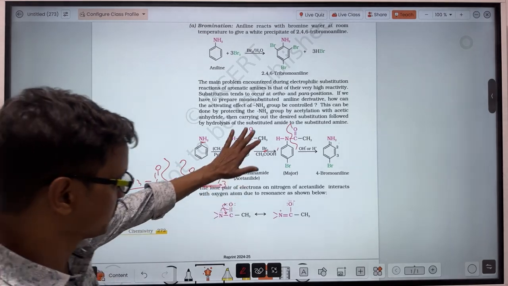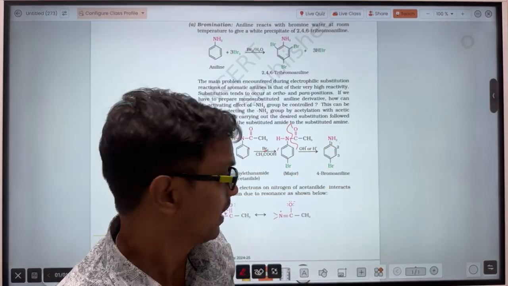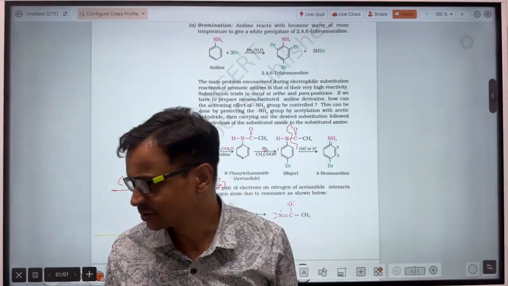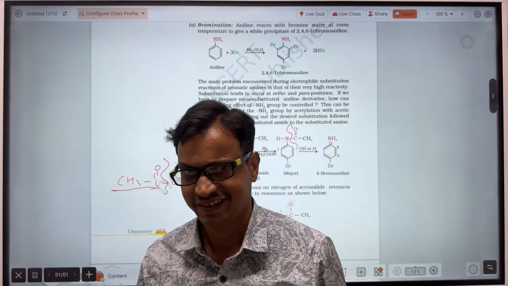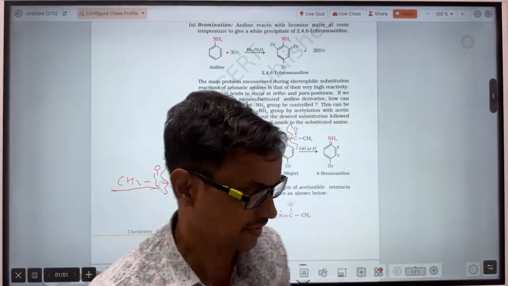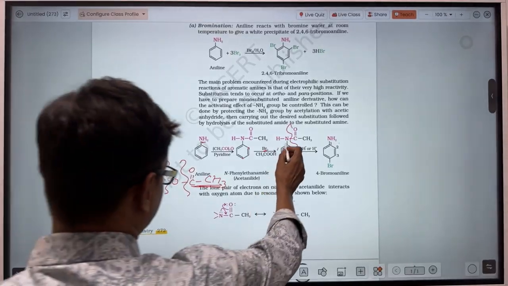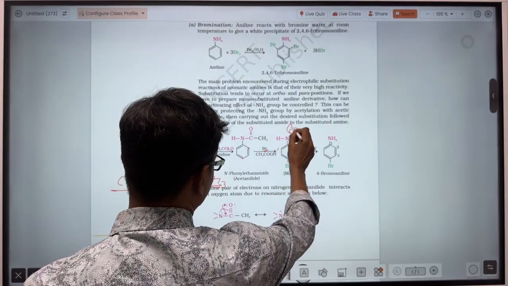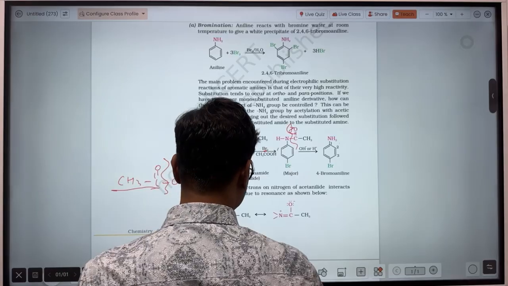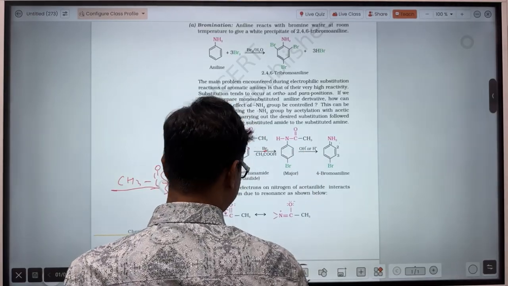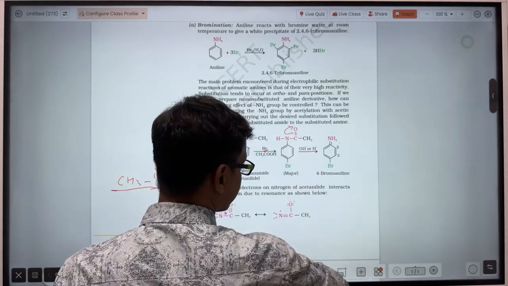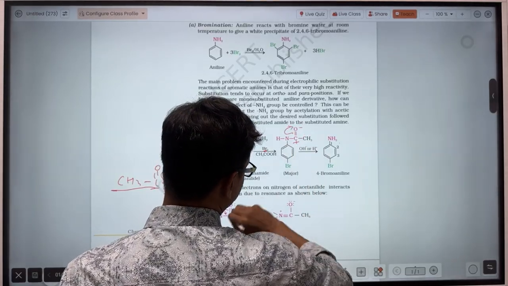Now let's see how the electron cloud density at the nitrogen atom decreases. You could predict by yourself also, but even so I am telling you here, listen. From this acyl carbon, the oxygen atom will attract the electron. Here negative charge, here positive charge.